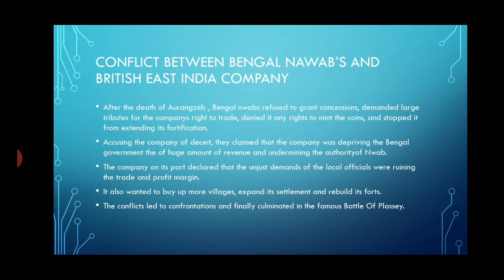Accusing the company of deceit, they claimed that the company was depriving the Bengal government of a huge amount of revenue and undermining the authority of the Nawabs. The company, on its part, declared that the unjust demands of the local officials were ruining trade and profit margins. It also wanted to buy up more villages, expand its settlement, and rebuild its fort. This is the conflict between the Bengal Nawab and the company. Company officials wanted to continue their same tradition of not paying taxes, and the company also wanted to extend its area by buying more villages and doing the fortification.